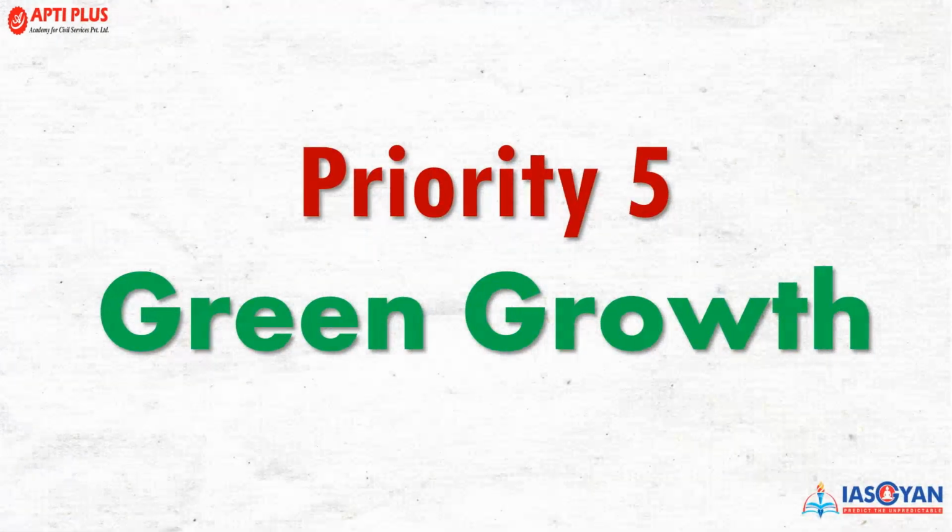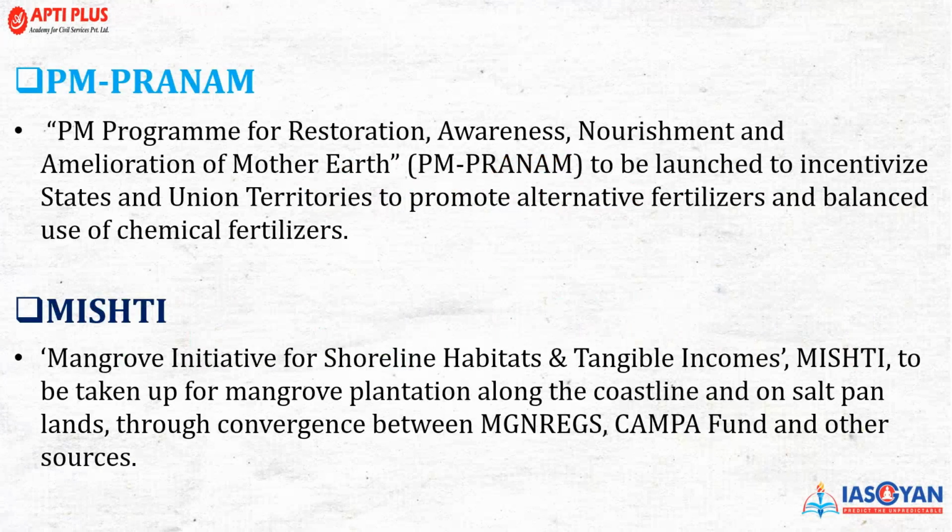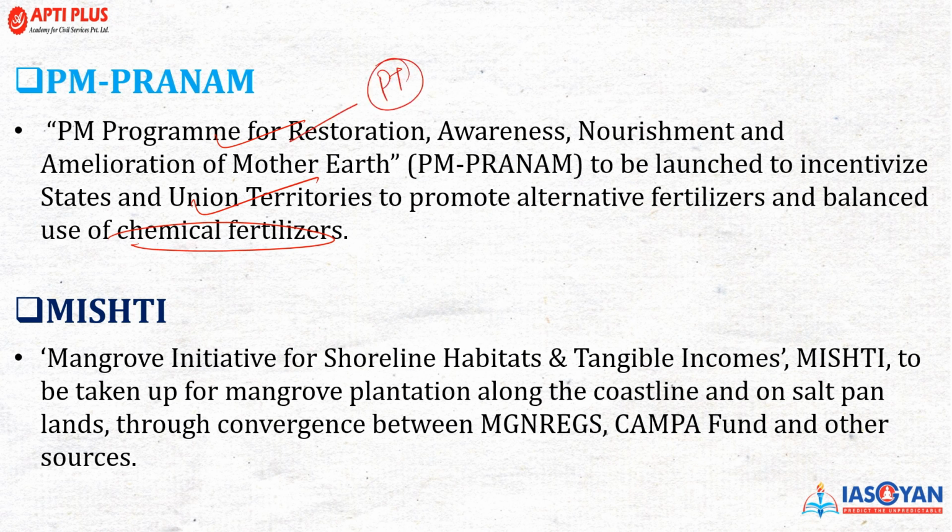Now the fifth priority is green growth. Among them, the first is PM Pranam. PM Pranam stands for PM Program for Restoration, Awareness, Nourishment and Amelioration of Mother Earth, to be launched to incentivize the states and union territories to promote alternative fertilizers and balanced use of chemical fertilizers. Very, very important scheme by Government of India. And a direct question can be framed in the prelims. Make sure that if something is relevant for prelims, you can use it in mains as an example.